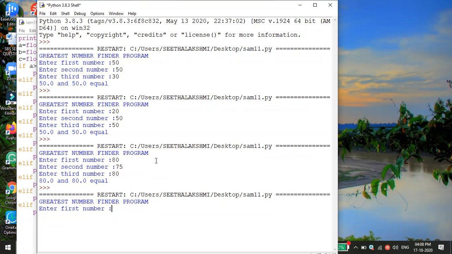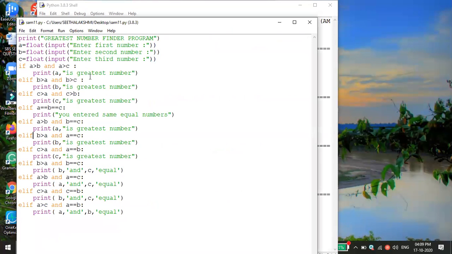Can you check anyone? Can you give 0 and minus, shall we give minus 45? This instance we didn't check. Yes, sir. And 1. So it's correctly showing that 1 is the greatest number: 0, minus 45, 1. It's properly working, isn't it? I hope that this will be the proper program. Am I right? Yes, sir.